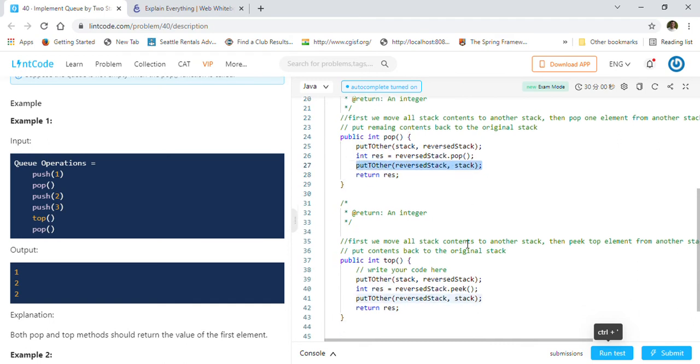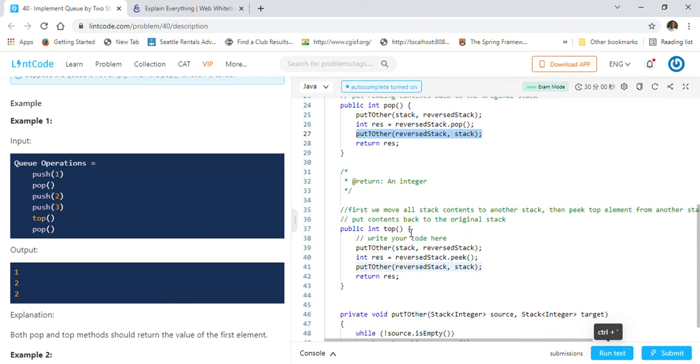Okay. So now in case of the top operation, it is similar to the pop operation, but we are just picking the element, right? Here we are not popping the element from the reverse stack. We are just picking. Picking means it will just return the reference to us. It will not actually remove the element from the stack, right? So that is what we want in case of top. So it is similar to pop.